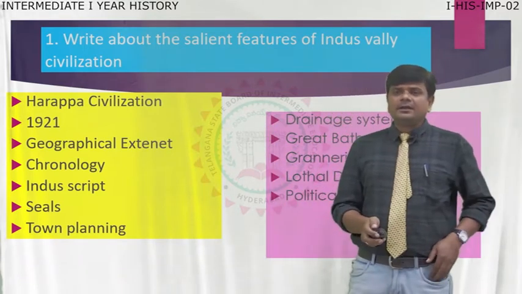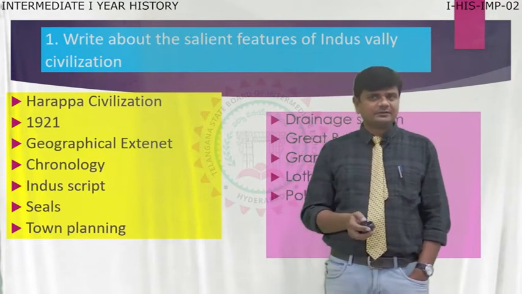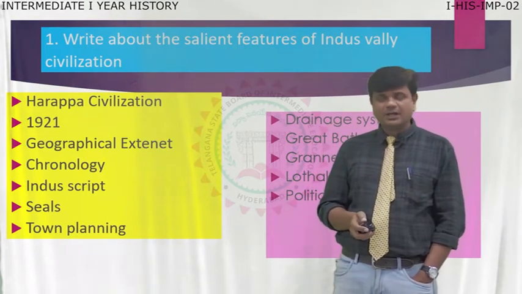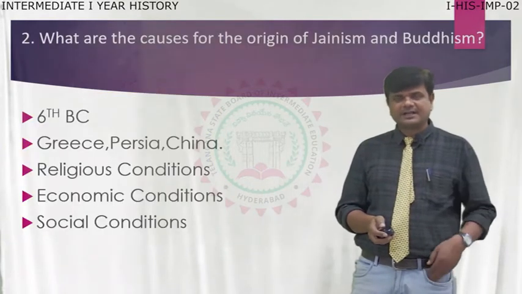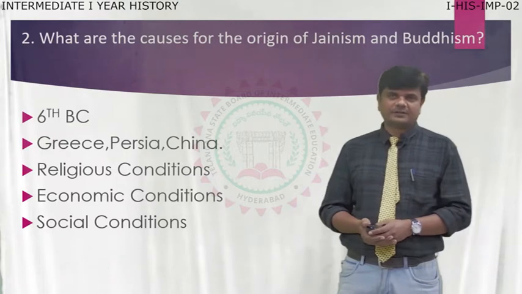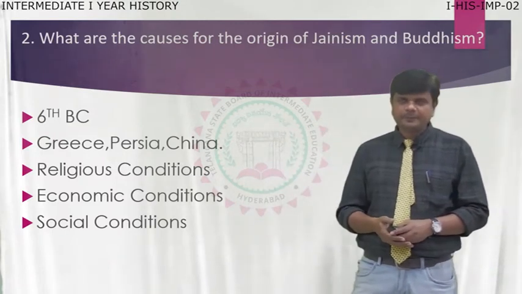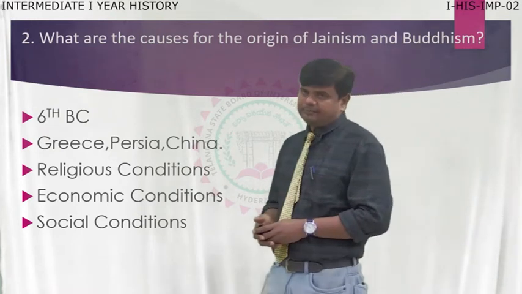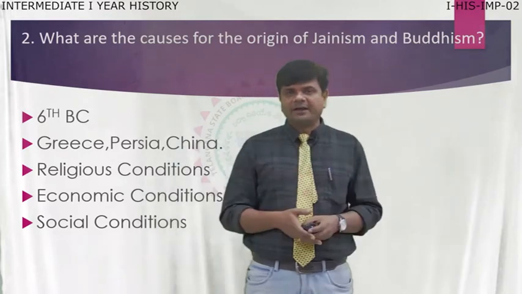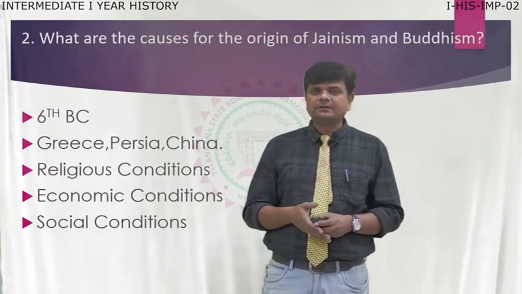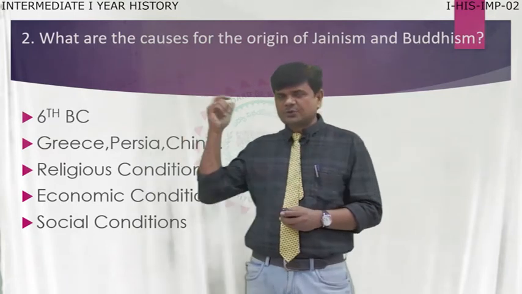Okay, in section A, we are discussing long answer questions. The first question about Indus Valley civilization we have completed. Now moving to the next important question, that is, what are the causes for the origin of Jainism and Buddhism? From chapter 3, the social religious movements of India, there are important questions in the chapter. Among them, this question is given.